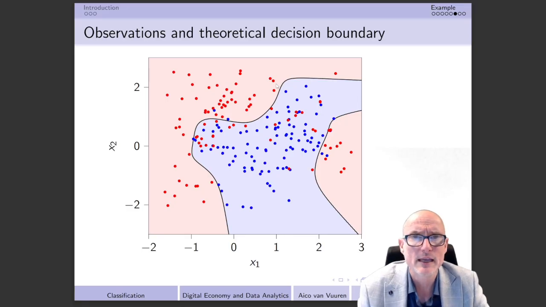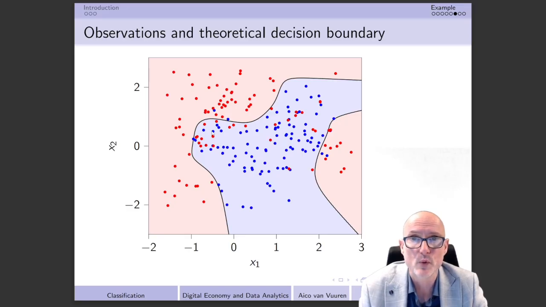And take into account that even at the moment that we're going to use the optimal decision boundary, so we're going to follow the optimal decision rule, then even in that particular moment in time, we can sometimes be wrong because of the fact that we do see that, for example, we do have a lot of red dots here in the blue area. So at the moment that, for example, I'm going to predict this point that we have over here, then since it's in the blue area over here, I would predict it to be blue, but in fact this is a red dot, so therefore I make an error here.